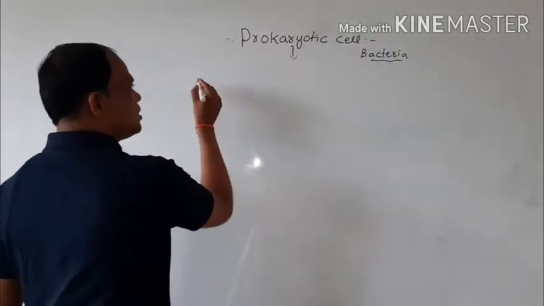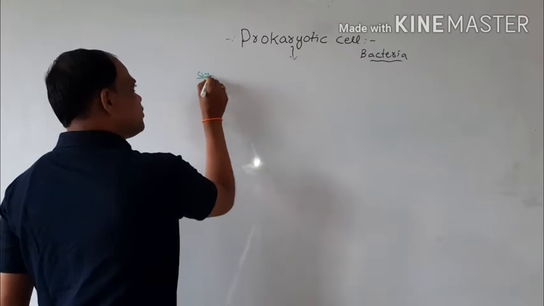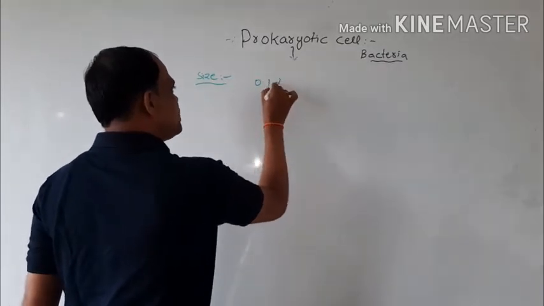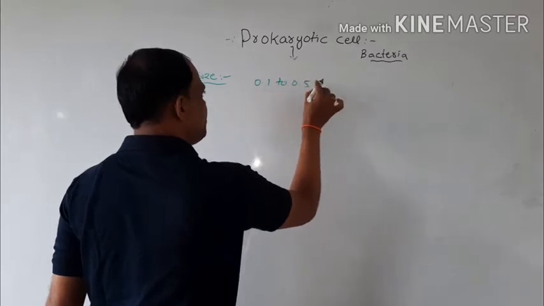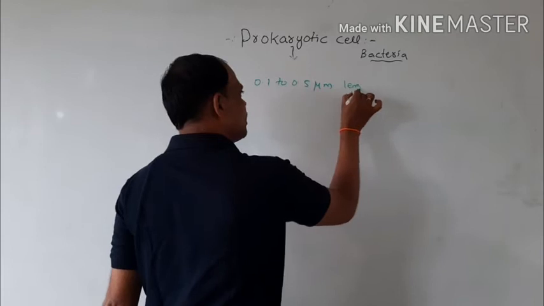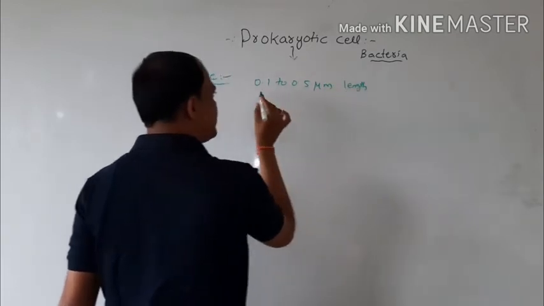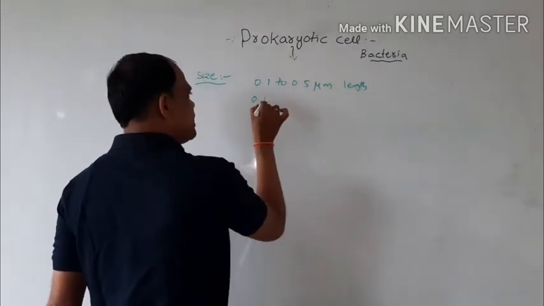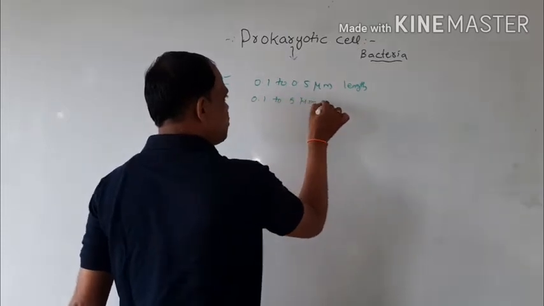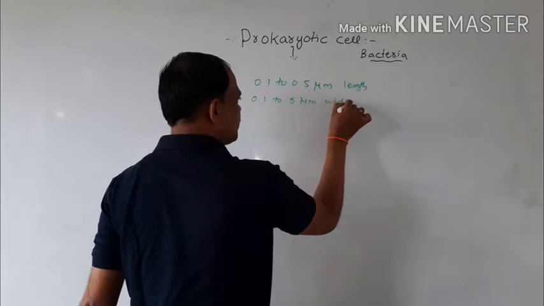Okay, right. Bacteria are 0.1 to 0.5 micrometers in length, and 0.1 to 5 micrometers in width.